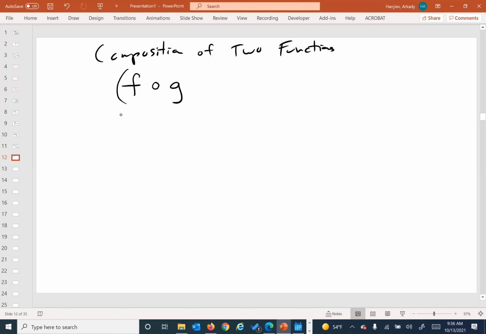Now I can write it like this, sometimes called f of g of x. And what it means is the g function is actually sitting inside the f function. We stuff one function into another function.